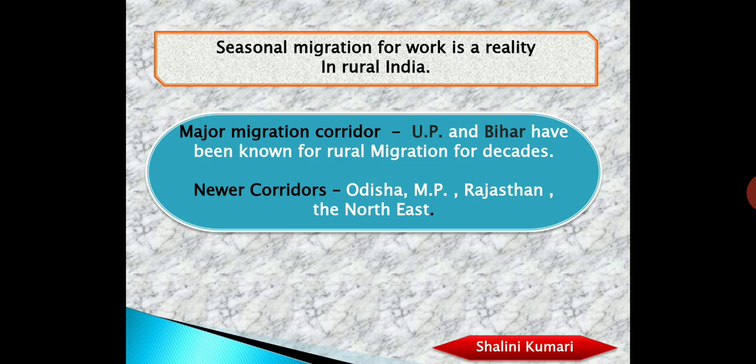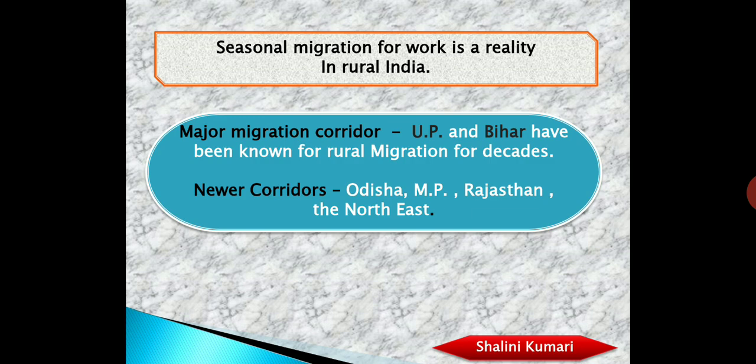Now, let's talk about our major migration corridors. UP and Bihar have been known for rural migration for decades. And the new corridors, the new states from where a huge number of people are migrating nowadays, are Odisha, MP, Rajasthan, and the northeast.